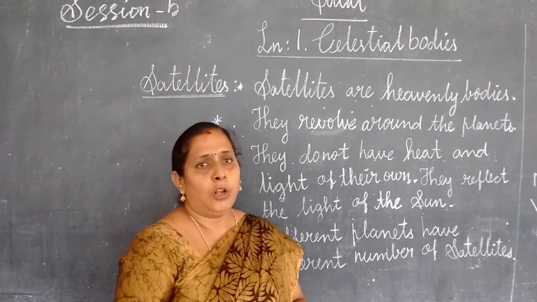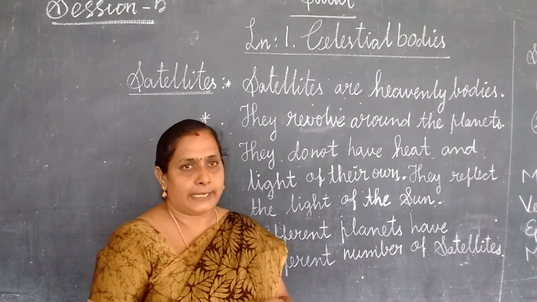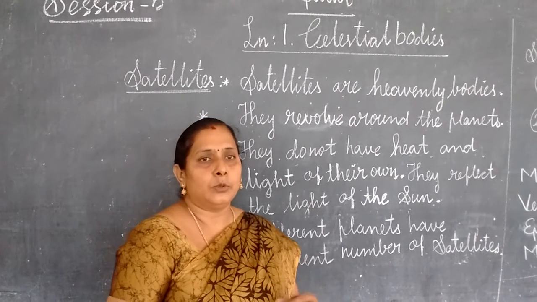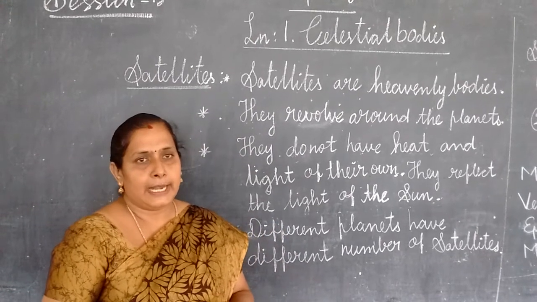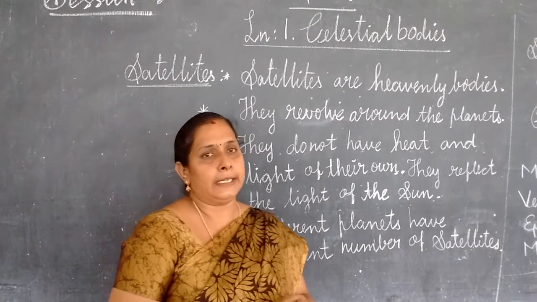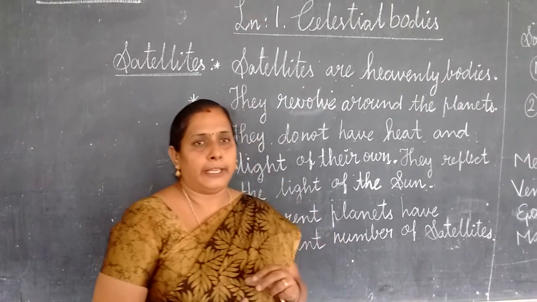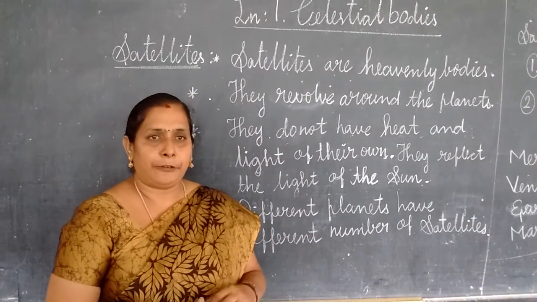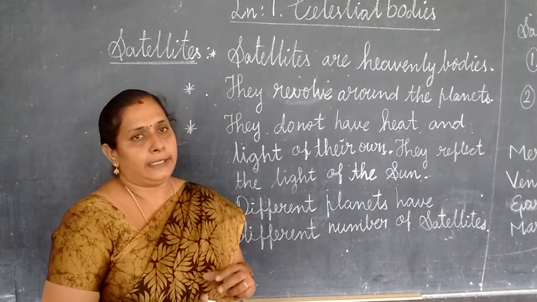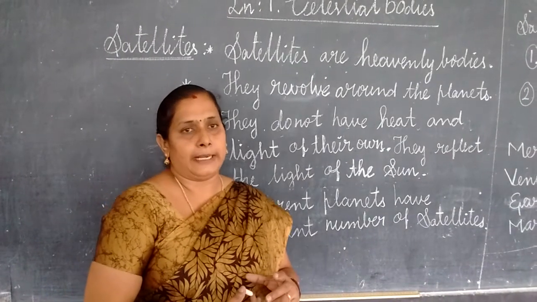They revolve around the planets. Satellites don't have heat and light of their own. They reflect the light of the sun.